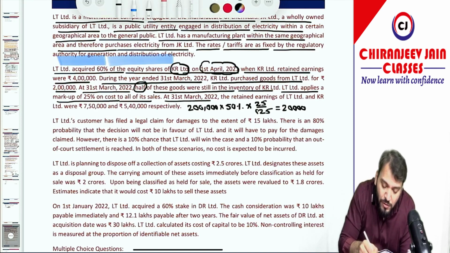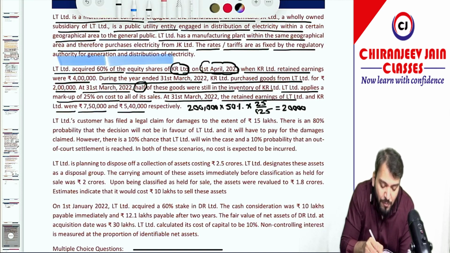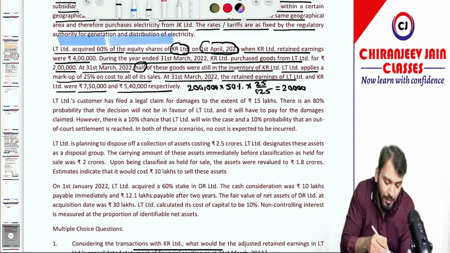At 31st March 2022, the retained earnings of LT Limited and KR Limited were 7,50,000 and 5,40,000 respectively. So they have given the closing balance of retained earnings. Correct? Let's see what question they have asked.